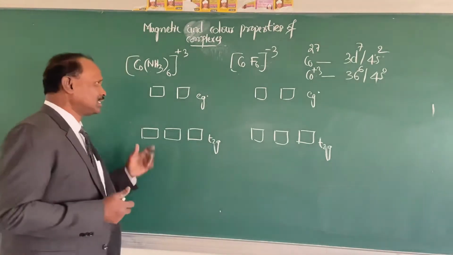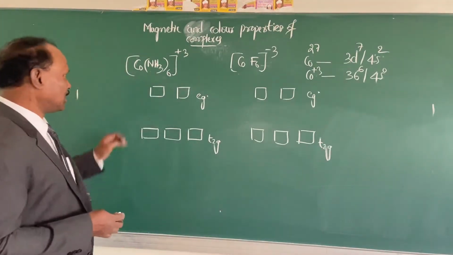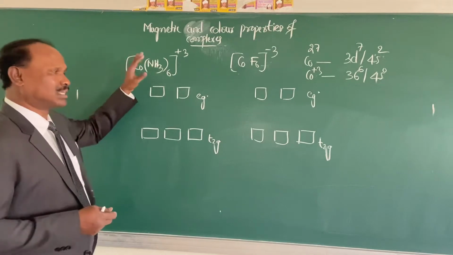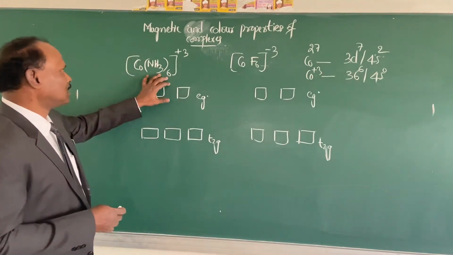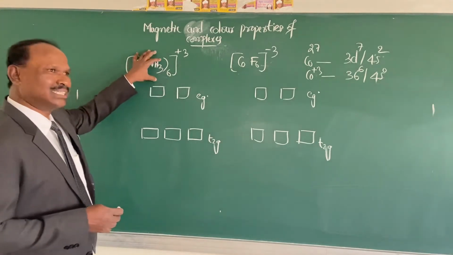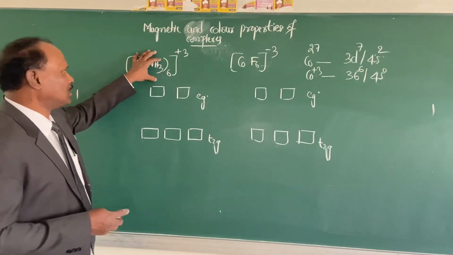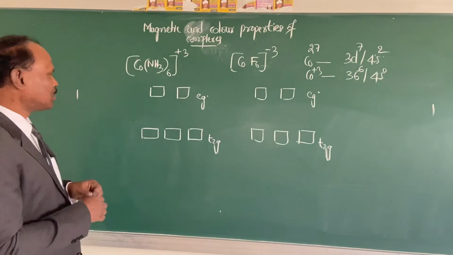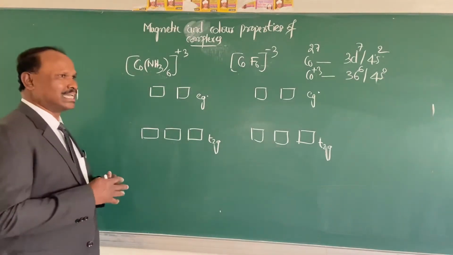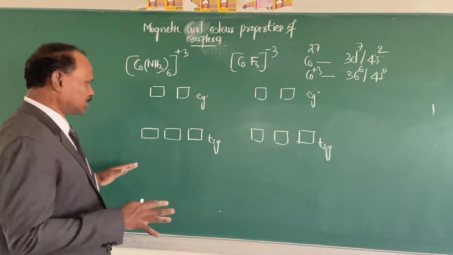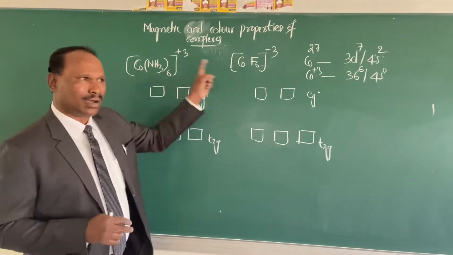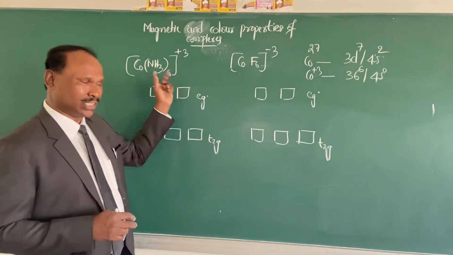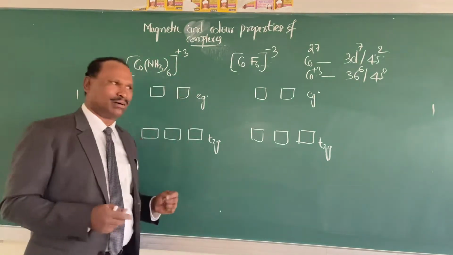Now let us see the first complex ion, hexaammine cobalt(III) ion. So 6 electrons are there. Now you know ammonia is a strong ligand. Therefore, the distribution of electrons takes place like this. And remember, both these are octahedral complex ions.